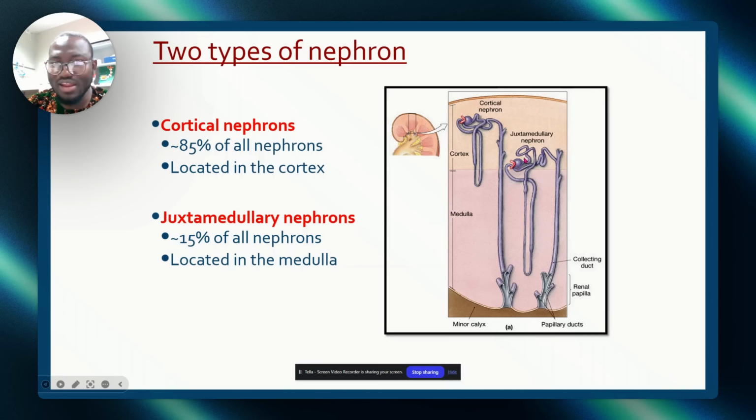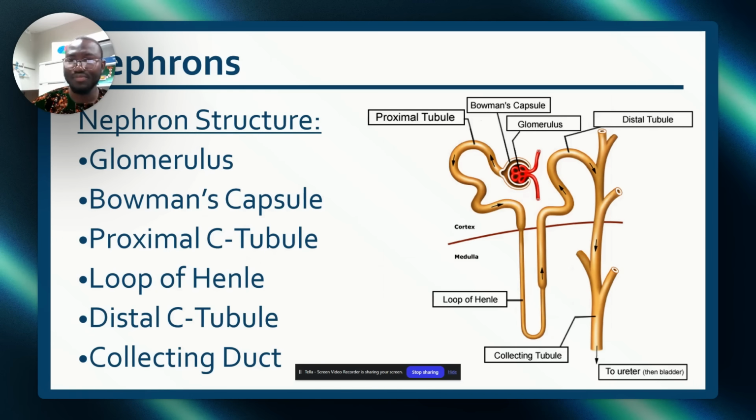Juxtamedullary. See? Just around here. And it's just 15%. For real, it's just 15%. Why? This is 85% of all nephrons, meaning that the majority part of the urine is produced at the cortex, in case they ask you. But we are going to enter the juicy part of this discussion.